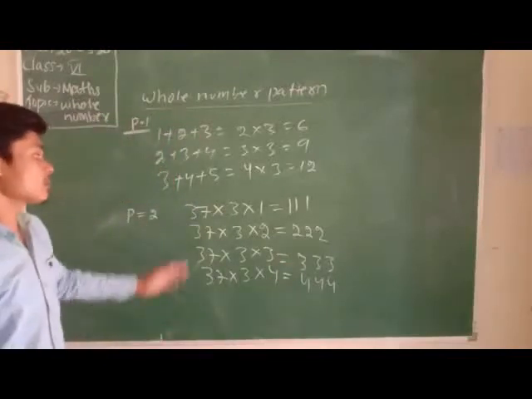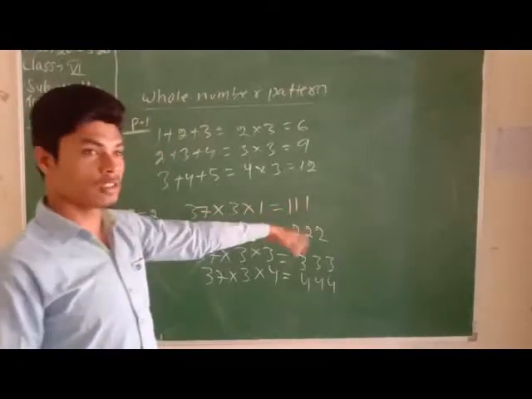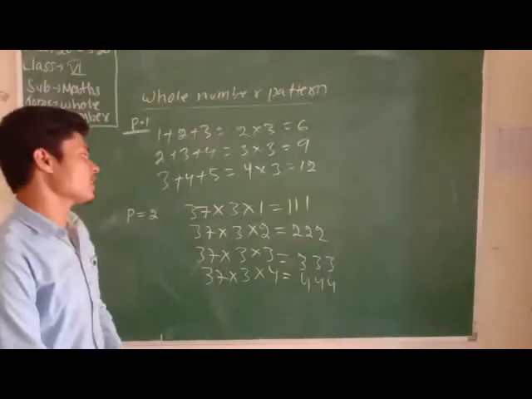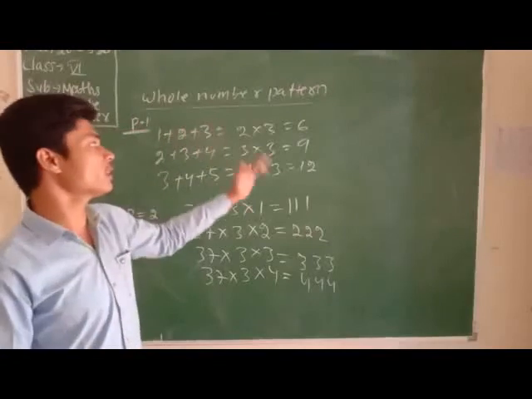Then what do we observe from this pattern? We observe that the third term is thrice the answer. Clear about how we use patterns of whole numbers and find the answer?